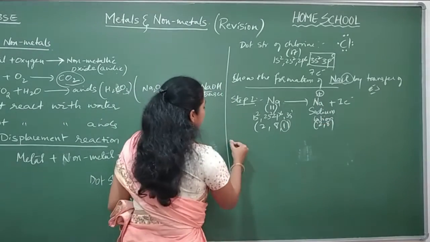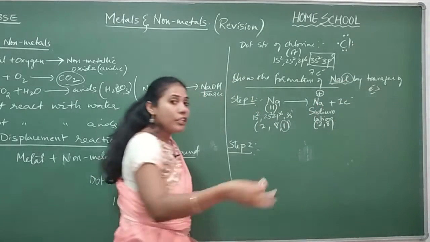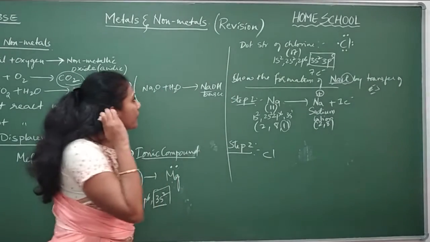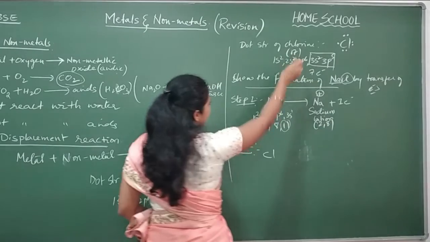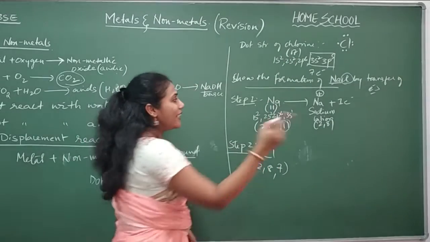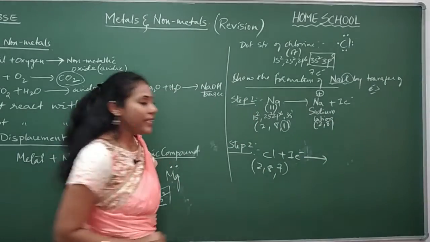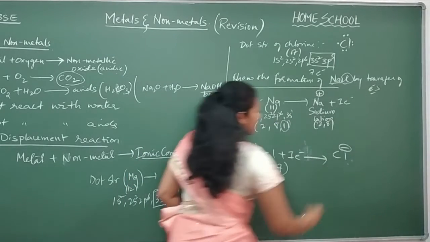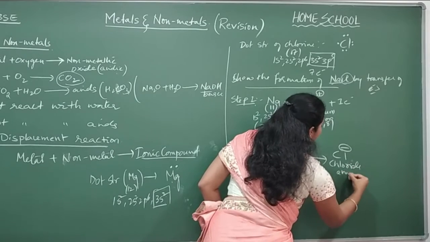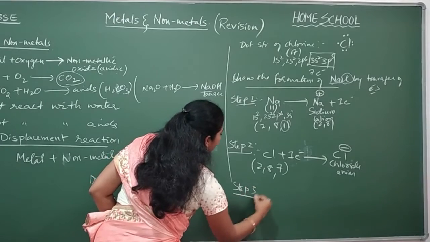Okay. Similarly, in step 2, this is our step number 1. In step 2, which is a non-metal, Cl. Non-metal always gains electrons. Okay. So Cl is there. What is its electronic configuration? Here we have already written. We will write it in a simple way. It is 2, 8, 7. Yes or no? So it will gain 1 electron. Whatever sodium has lost, that electron is gained by chlorine and it will become Cl minus. Okay, this is called chloride anion. And later in step number 3, you should show the formation.